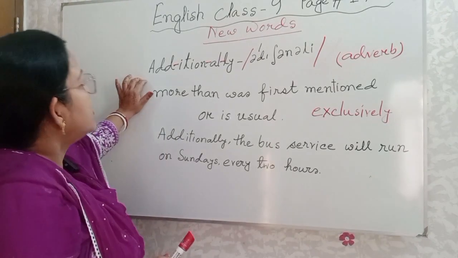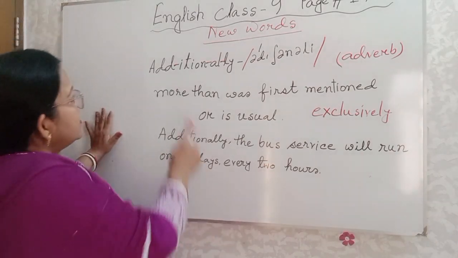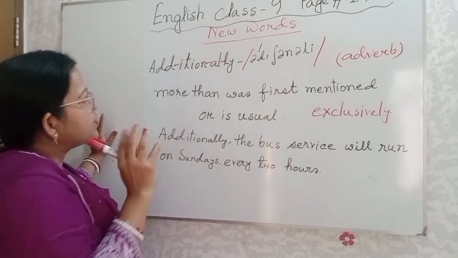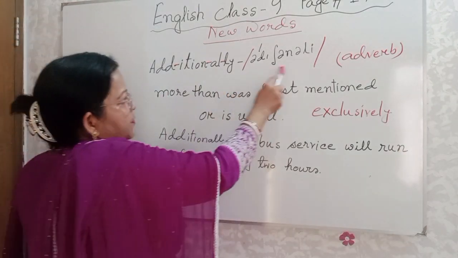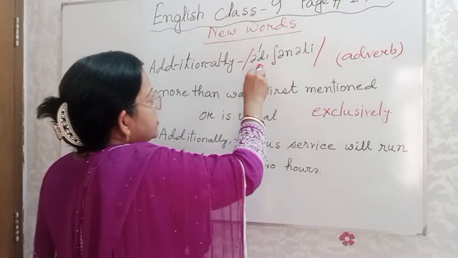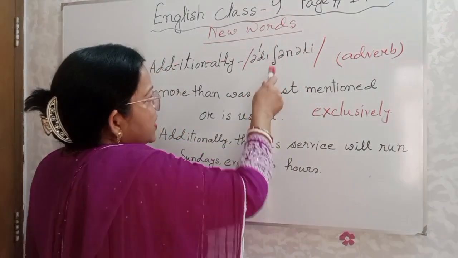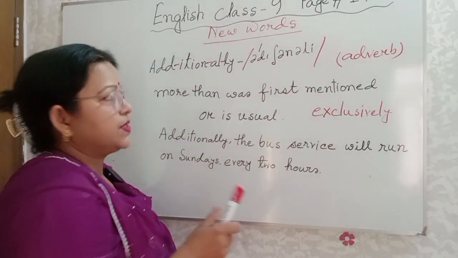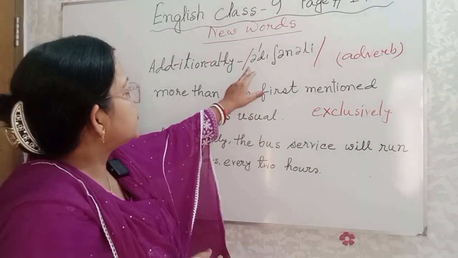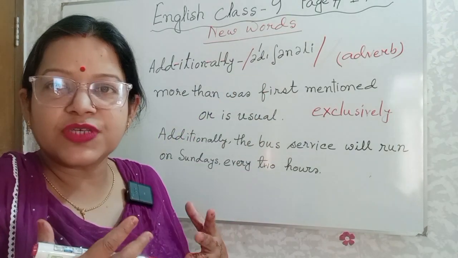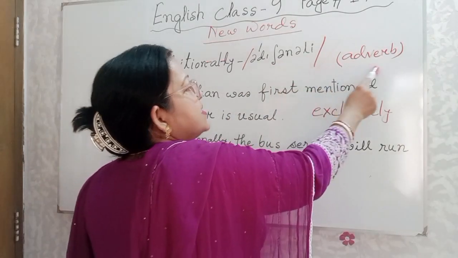Now the word is additionally. We can see 1, 2, 3 hyphens. That means four syllables, polysyllable. What is the pronunciation of this word? A, d, i, sh, a, n, schwa sound. This one, reverse e, it looks like a reverse e. It is called schwa sound. Additionally. This one, just a little bit. You will not pronounce it for a long time. Additionally. And it is used as an adverb.